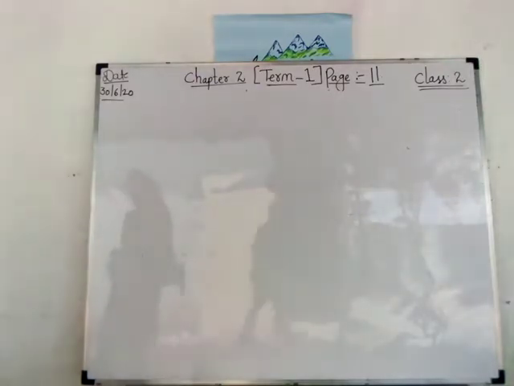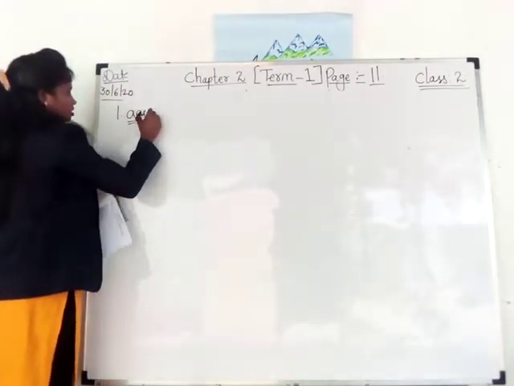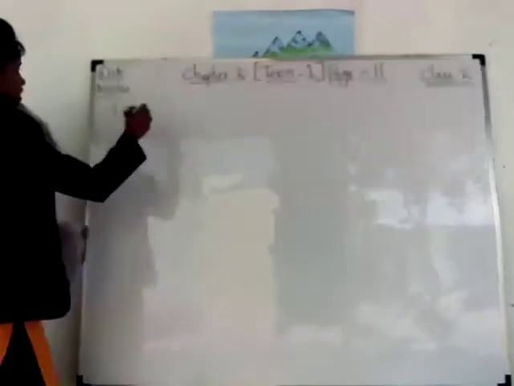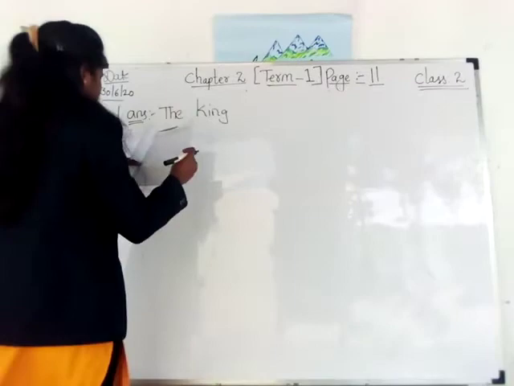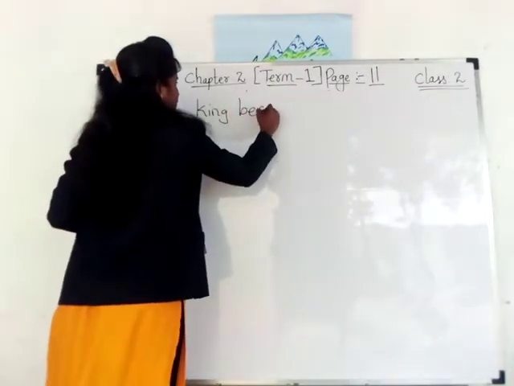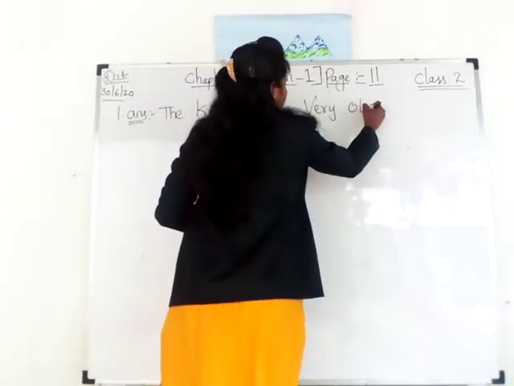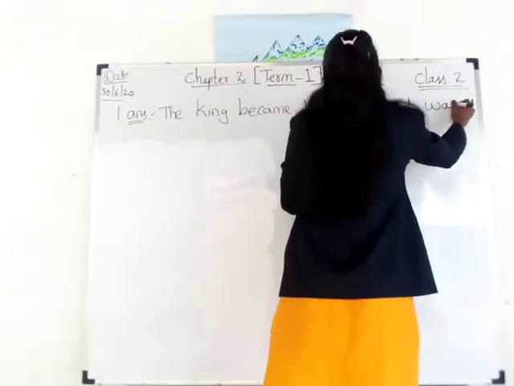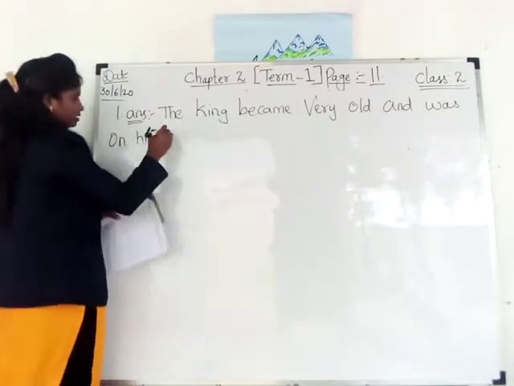First question. Why did the king want to test his son? First answer, children. The king became very old and was on his deathbed.